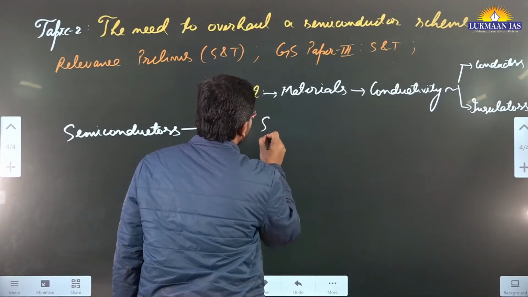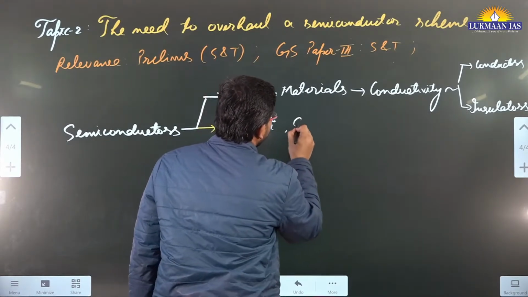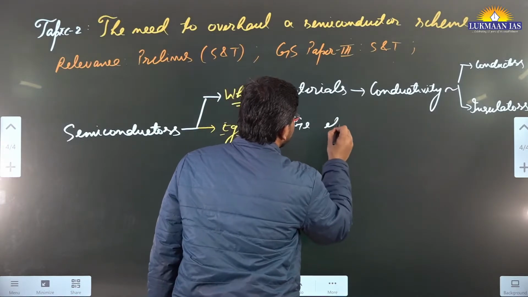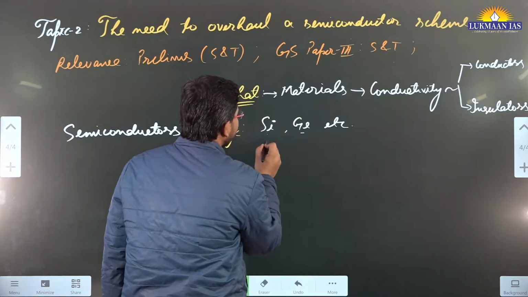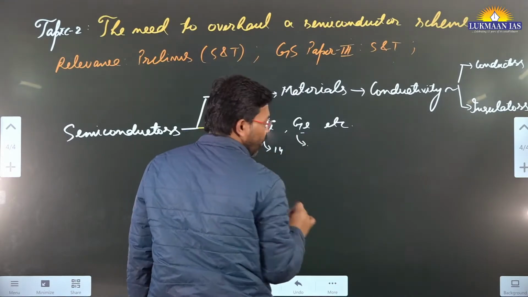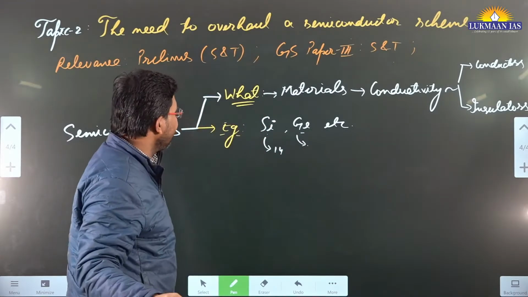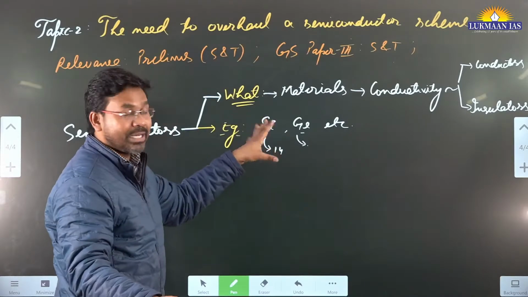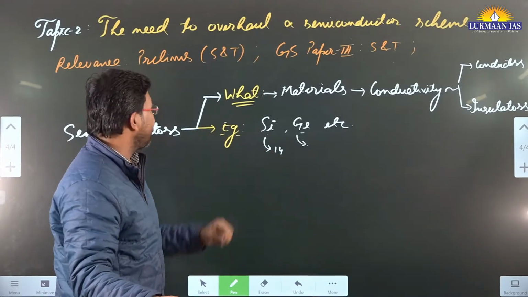Like for example, we have silicon, we have germanium, etc. Silicon has an atomic number of 14, right? And germanium has an atomic number, I think it is 18. So this is the thing. Silicon and germanium are examples of semiconductors.